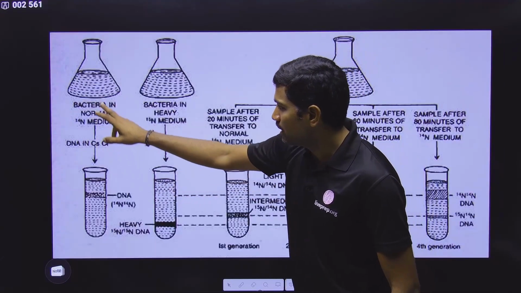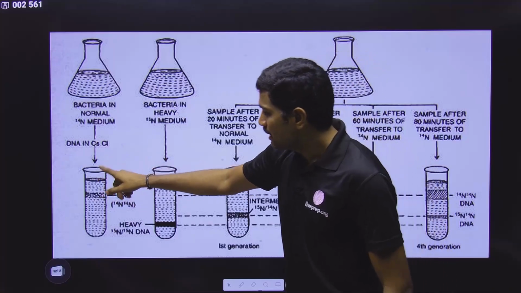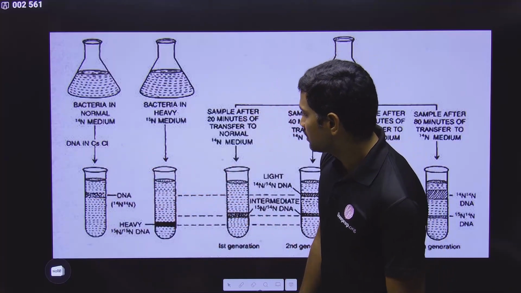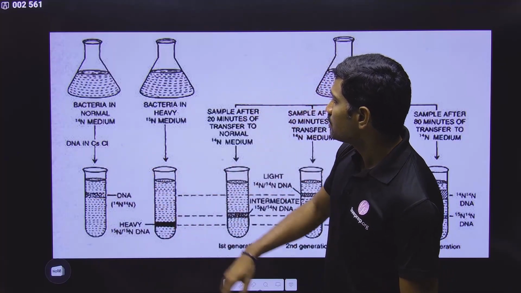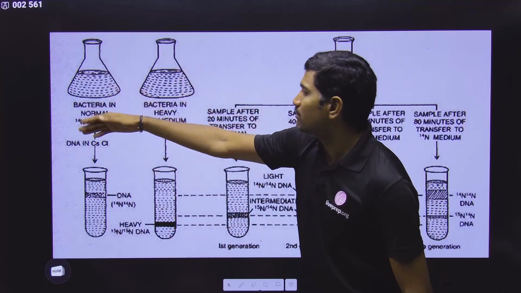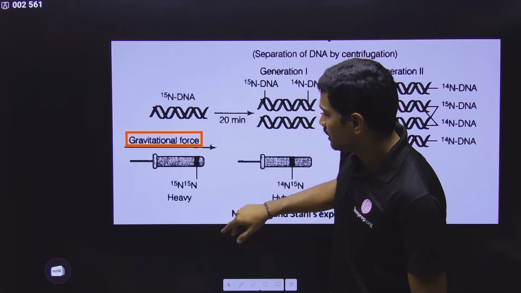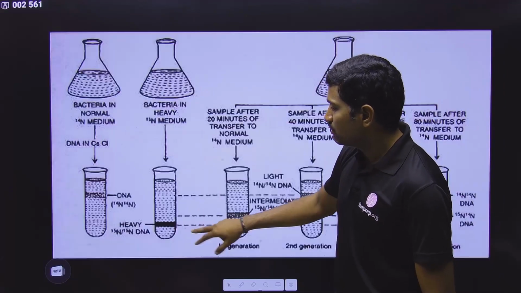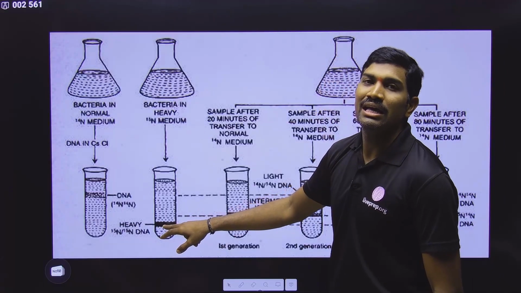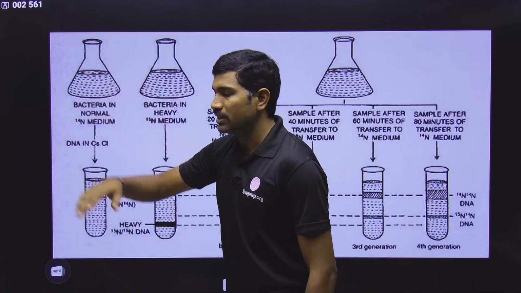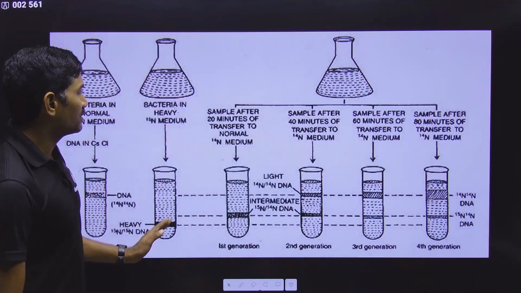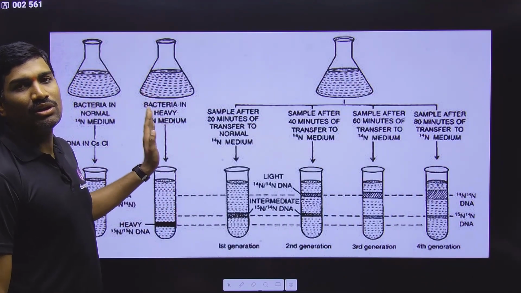And here we are isolating DNA from this and subjecting it to density gradient centrifugation. Clear? So this is what we are doing. This is the normal bacterial sample. This is the N15 medium, heavy medium. So here you are getting only a single band, and this single band corresponds to heavy DNA because it has both N15 and N15. Forget about this particular one. Start from this. So in this way, initially they grew the bacteria in N15 medium.